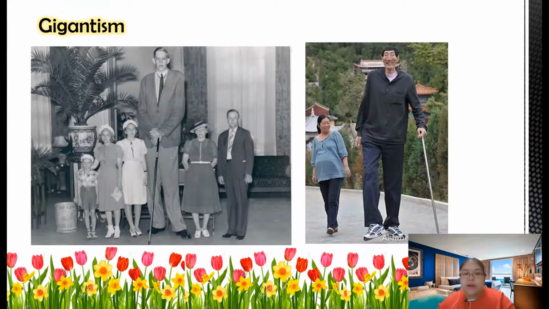Okay, this one is gigantism. This one is over. That means you overproduce this hormone in your body. So you see the size. You are much taller than the others. That means you are abnormal.